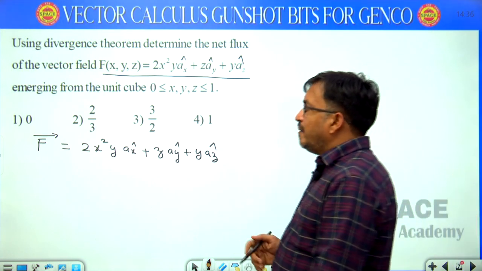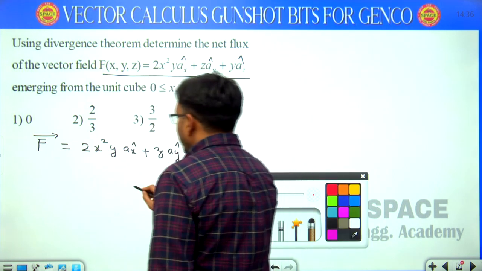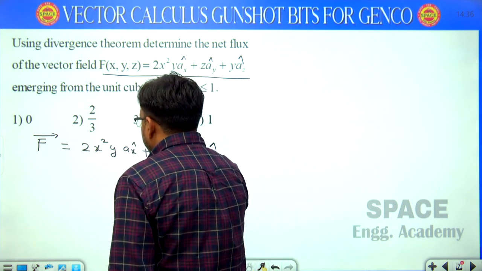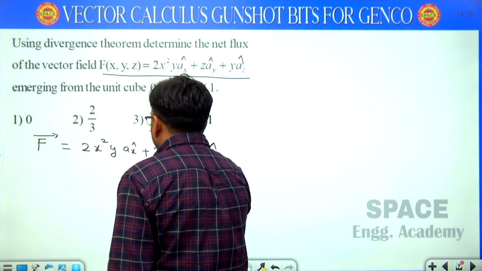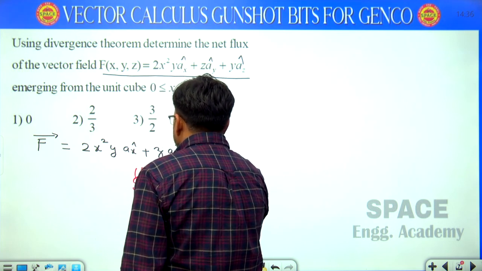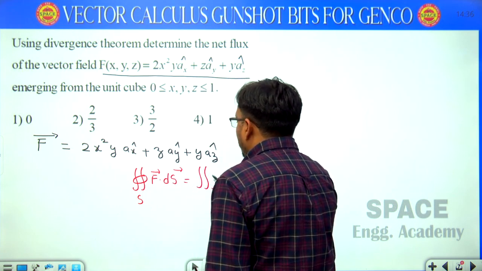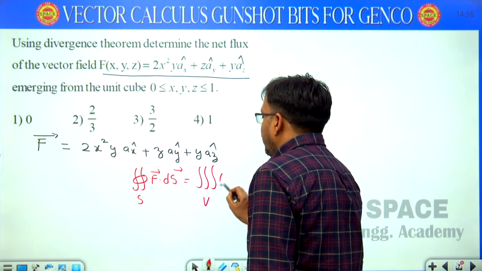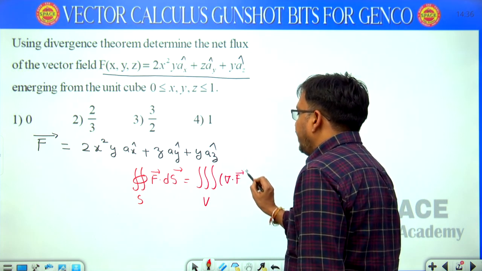So according to the divergence theorem, I am writing the formula here. Flux means the surface integral of f dot ds. F dot ds equals, using the divergence theorem, the volume integral of divergence of f dv.